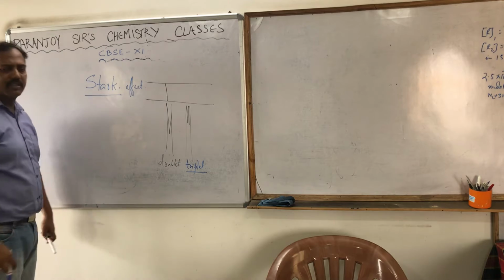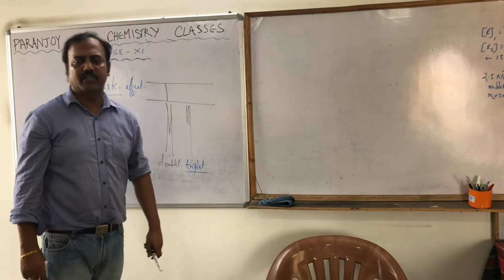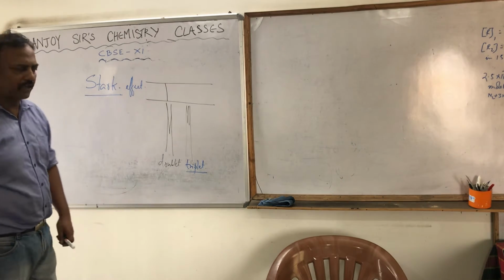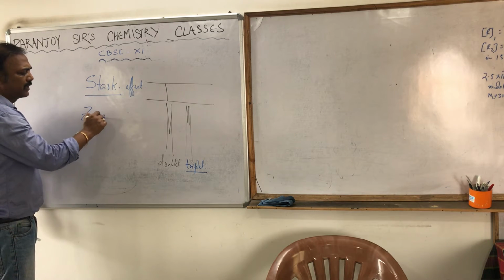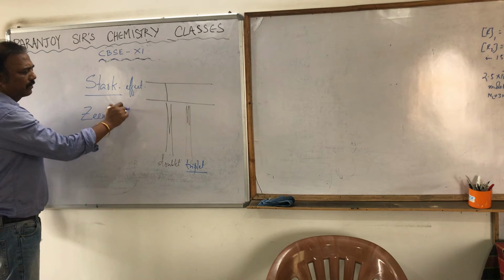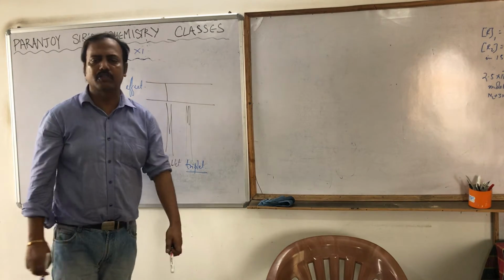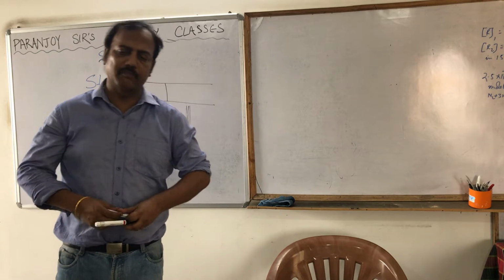Whereas the splitting up of the spectral line due to the magnetic field was observed by Zeeman, and hence this effect of splitting up of the spectral line into doublet or triplet because of the magnetic field is known as the Zeeman effect.